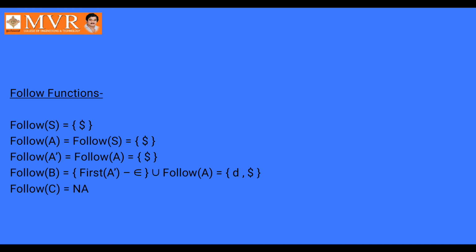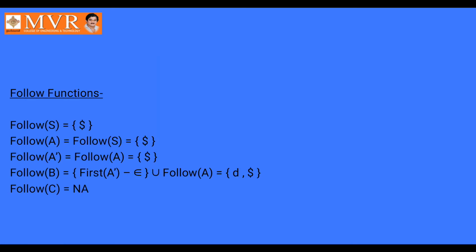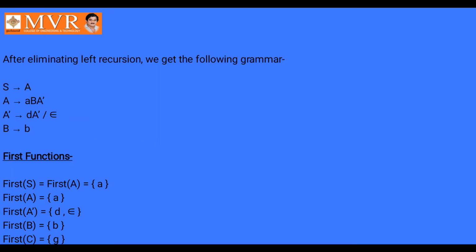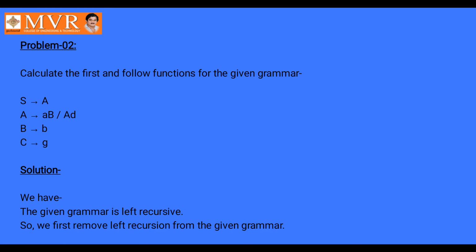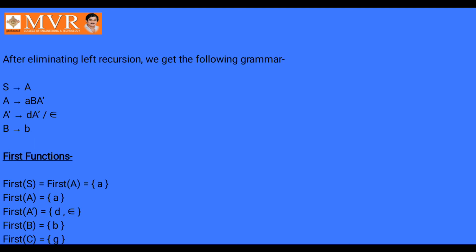Follow of B is first of A dash union follow of A, that is d and dollar. Follow of C is NA. NA means not applicable, because here the C value is g in the problem, so an error occurs. I have simply written it as NA.